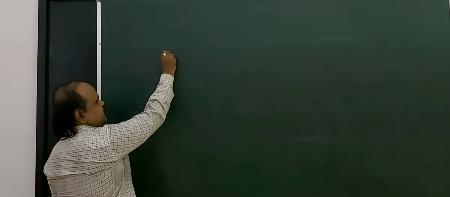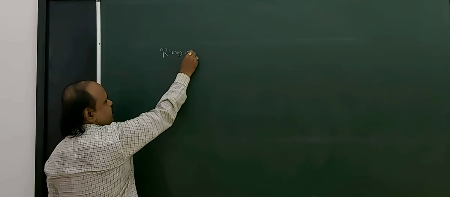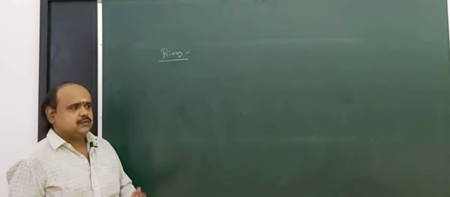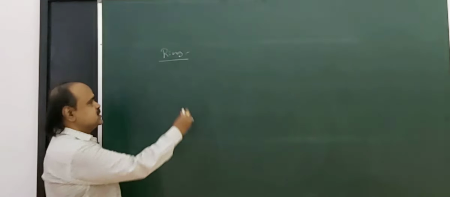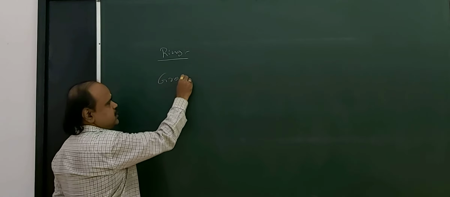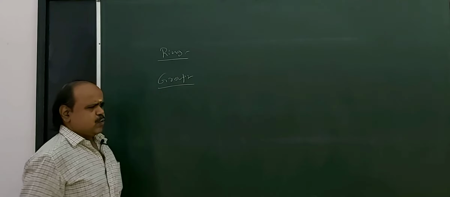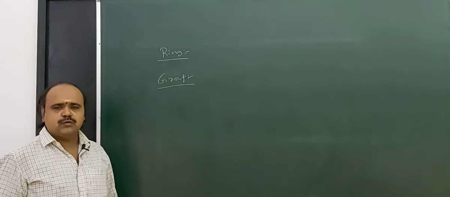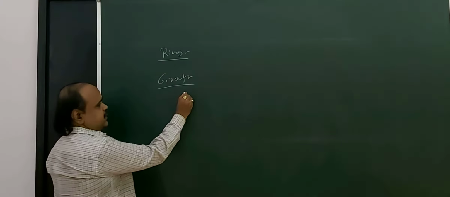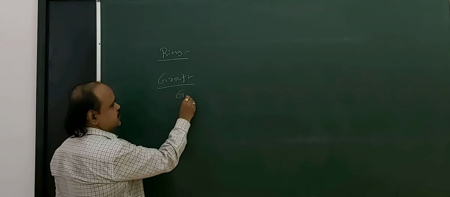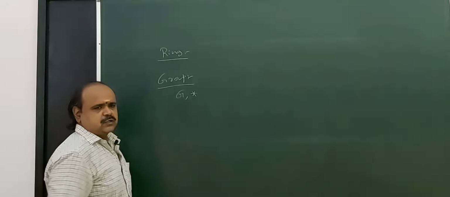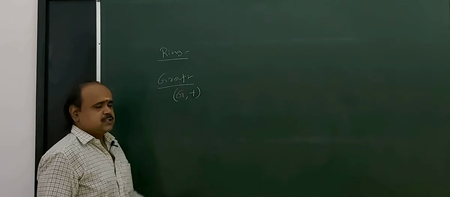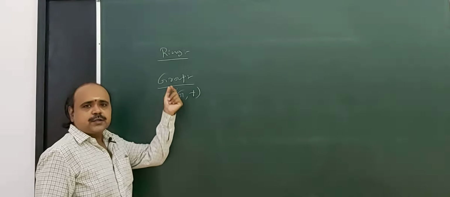What is a ring? Before we define a ring, we have to know what is a group. We already saw the definition of a group in our previous semester. Let capital G be a non-empty set and star a binary operation. For example, take star as addition. The algebraic structure G, plus is called a group if